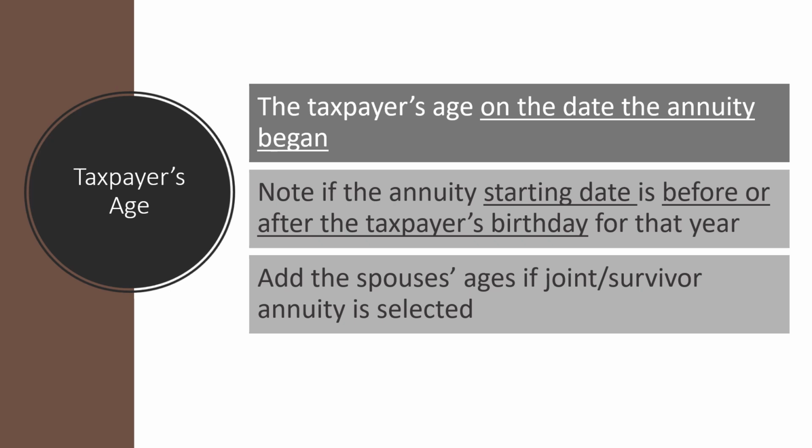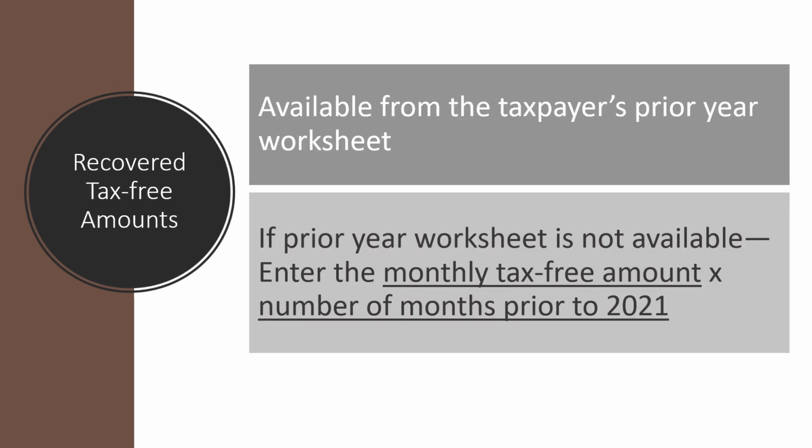And then there are what are called joint and survivor annuities, which are types of plans where if the owner of the plan passes away, the spouse continues to receive payments. If we are looking at that type of plan, we will add the spouse's ages. Now remember, that's their ages when they first started receiving payments. And then we need to know the previously recovered tax-free amount.